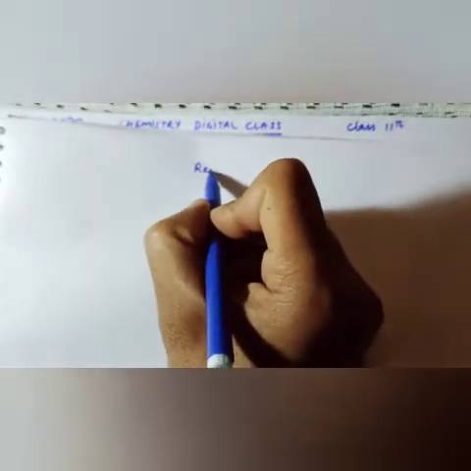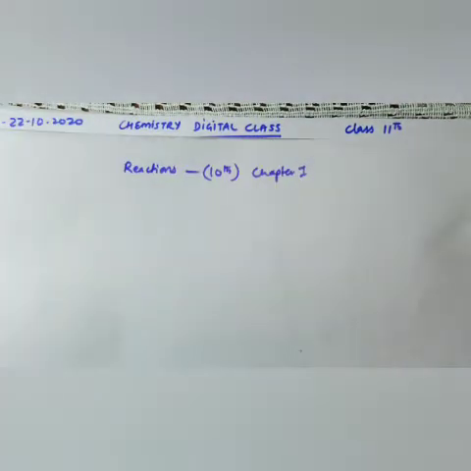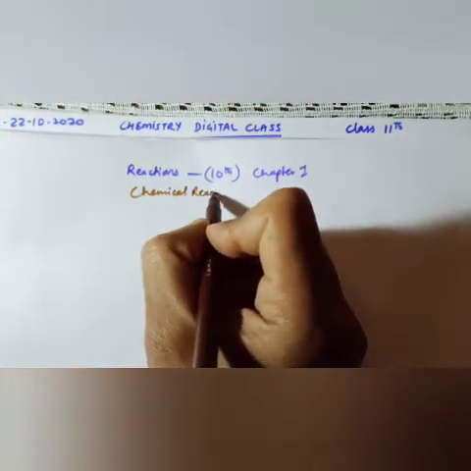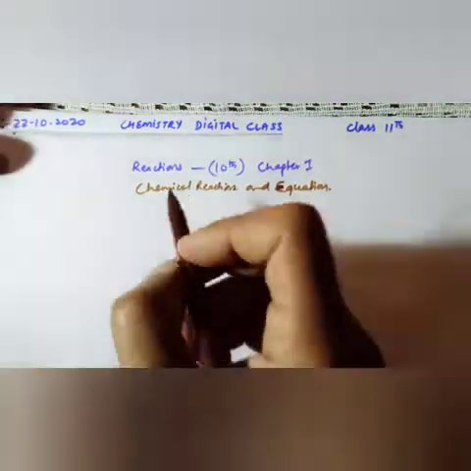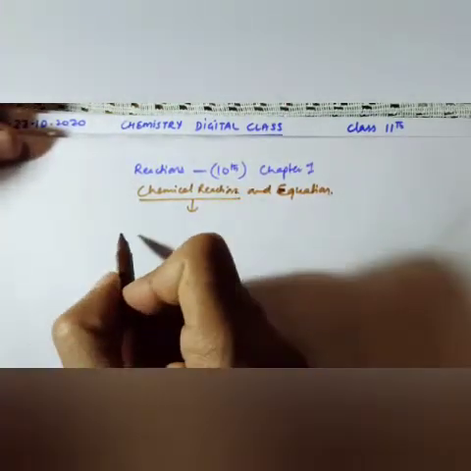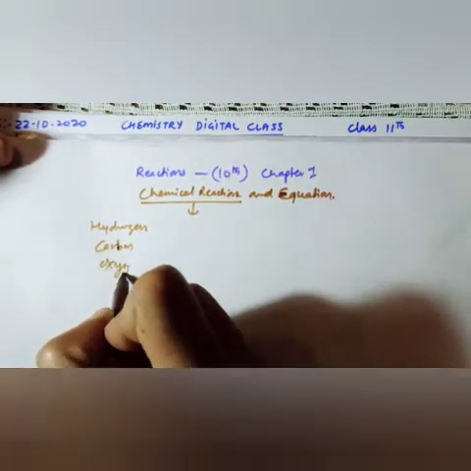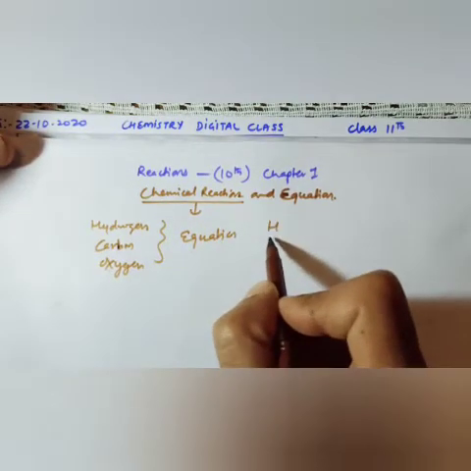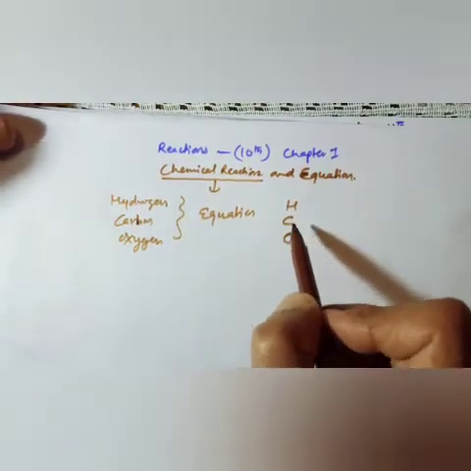But before this, let me remind you of the basic reactions that we studied in 10th, chapter number 1, chemical reactions and equations. Dear students, in that chapter we discussed how chemical reactions occur. Elements like hydrogen, carbon and oxygen are first written as symbols: hydrogen is H, carbon is C, oxygen is O. Then these react with each other.